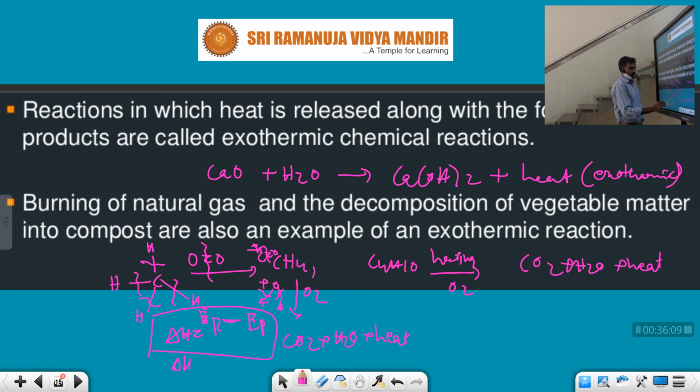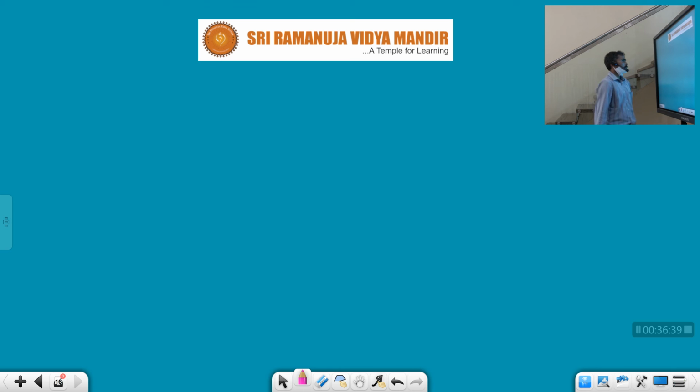If delta H is negative, it is exothermic. If delta H is positive, it is endothermic. So that is it. This is about chemical combination reactions.